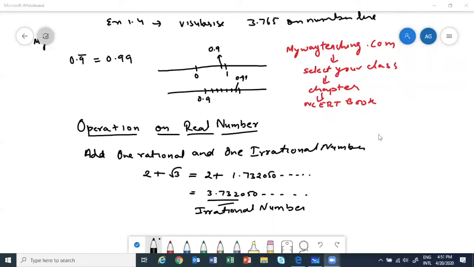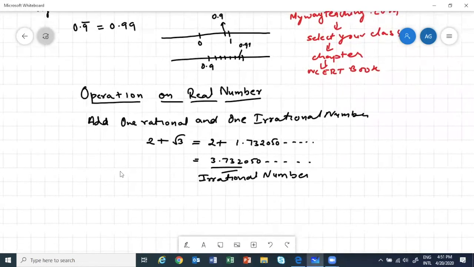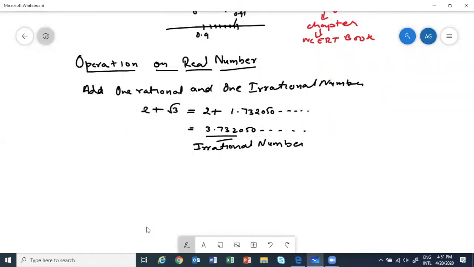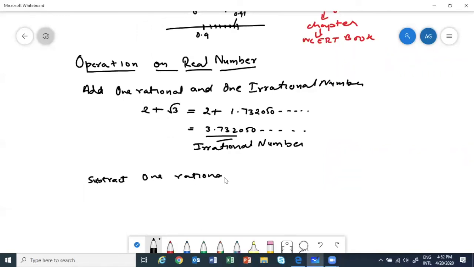Next one, let's subtract. Again, same thing: subtract one rational, one irrational. Let me take the same example, 2 minus √3. What will happen?